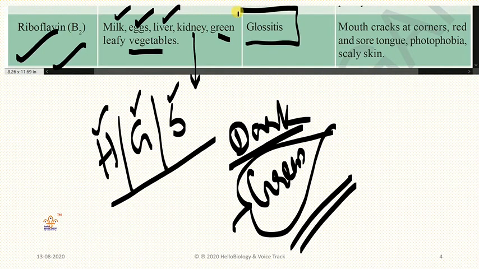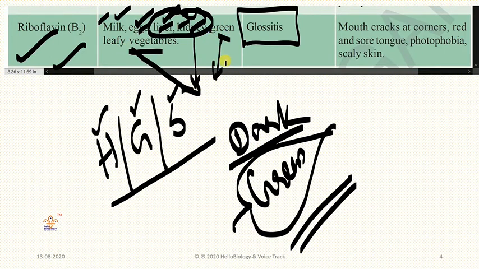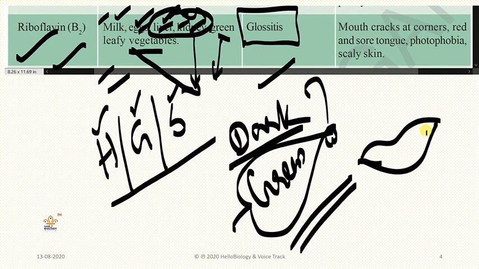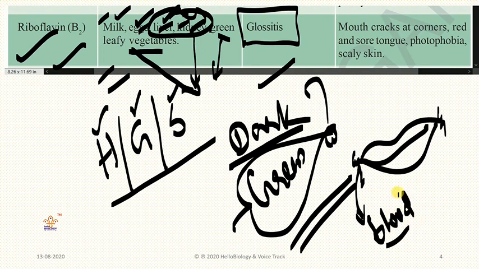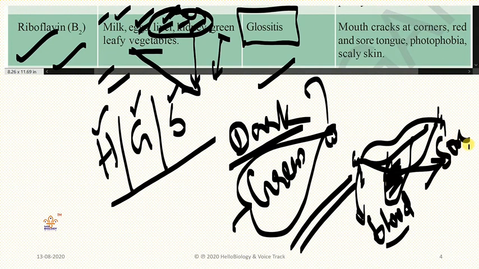Next, what is the disease we will get here? If you don't take milk, if you don't take eggs, liver, kidney, which non-vegetarians usually eat, green leafy vegetables here. If you don't eat all this, you will get a disease called glossitis. And how to identify that disease, whether you got it or not? So around your mouth, what will happen here? Cracks will occur beside your lips, and from there a little blood also you will sometimes feel. And a red or sore tongue, so the tongue becomes red and becomes sore. That means a little tasteless.